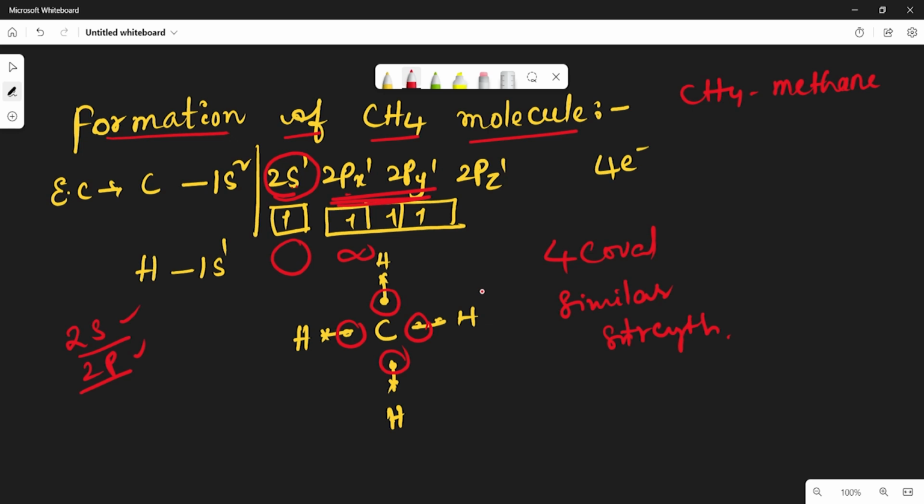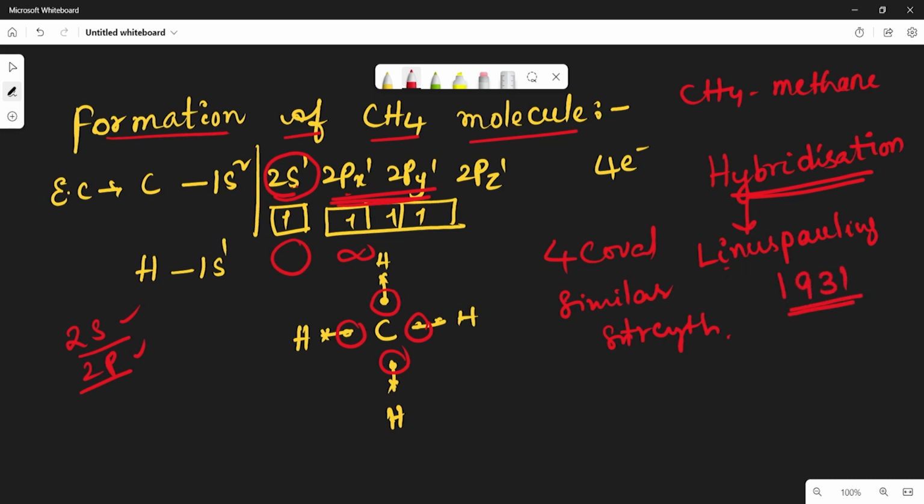So to explain this concept, there is hybridization. We already discussed this hybridization in the chemical bonding topic. This hybridization concept was proposed by the scientist Linus Pauling in the year 1931.